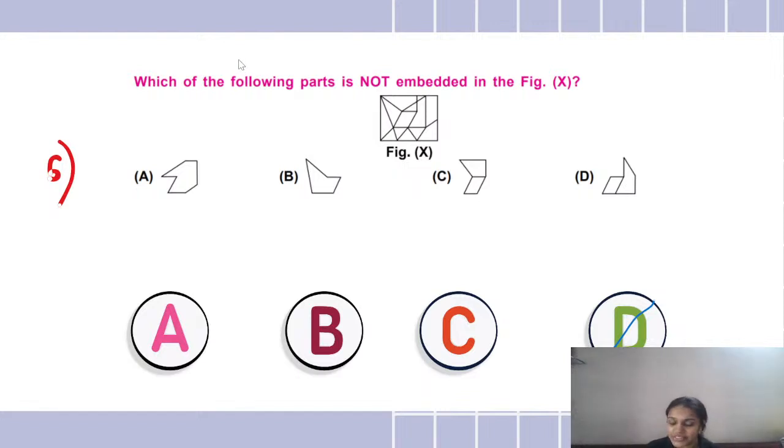Okay, next comes the question which reads like this. Which of the following parts is not embedded in the figure X? We have this figure X which has different parts in it, and we have to find out which part is not there in this figure. Look at the four options. इनमें से which कौन सा shape जो है वो ये बड़े rectangle के अंदर नहीं है. It is not a part of that rectangle. So you all have to give me the answer.